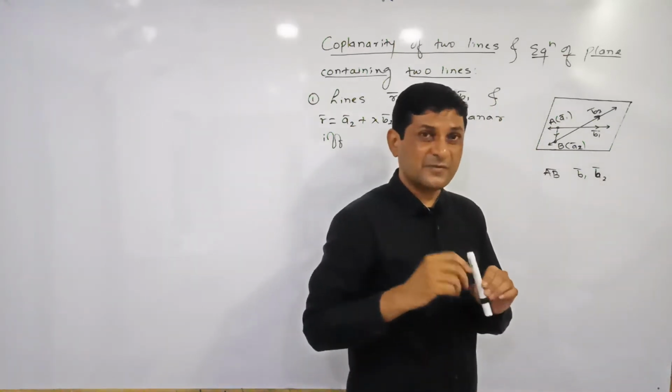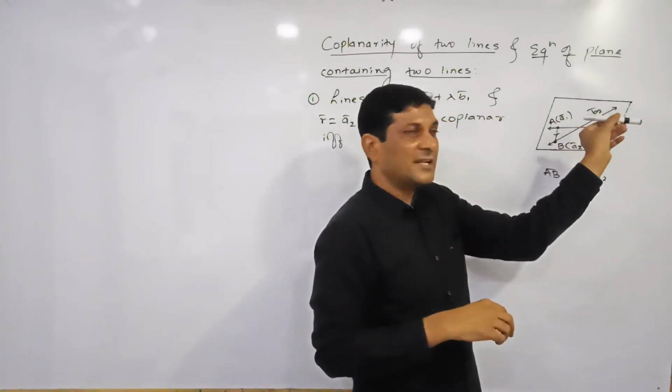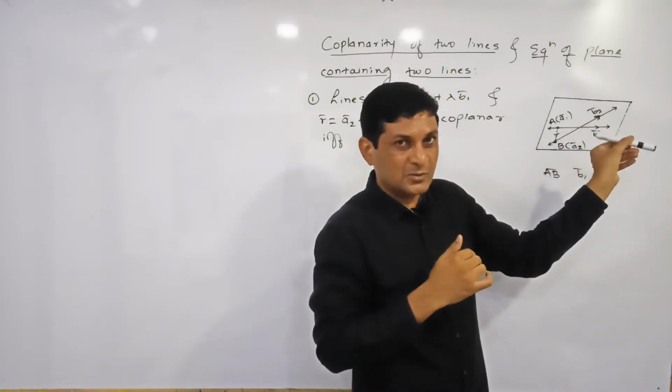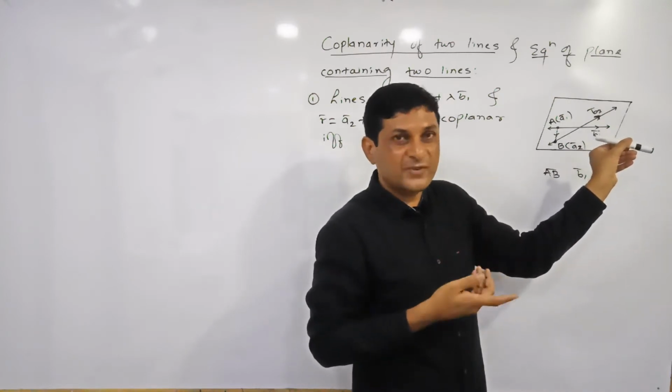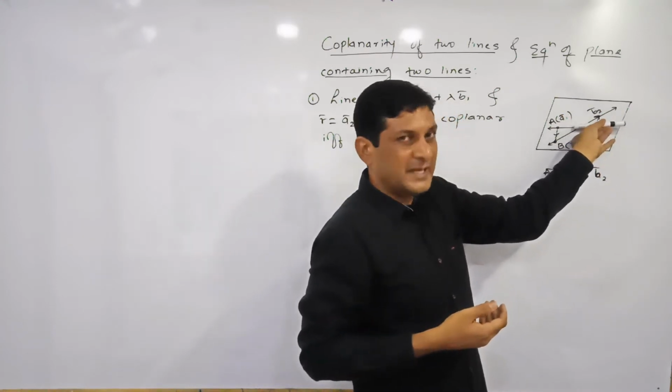See, b1 bar is a vector parallel to the line, or a vector along the line. We can say that it is a vector along the line or parallel to the line. But we are studying about what? Free vectors. So without changing its magnitude and direction we can move it to this plane as well.